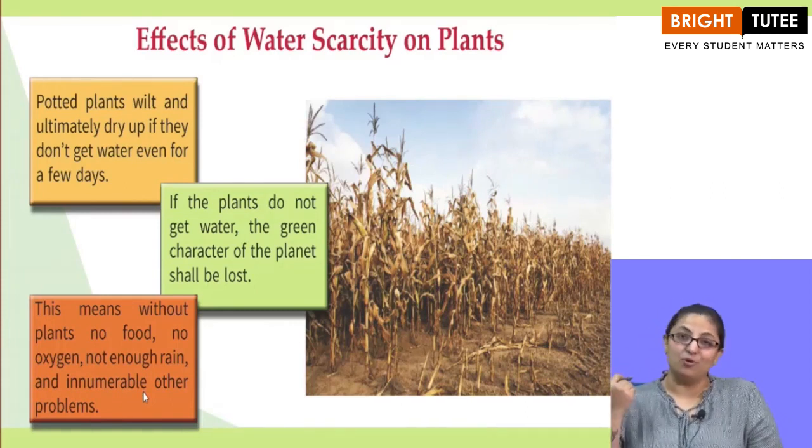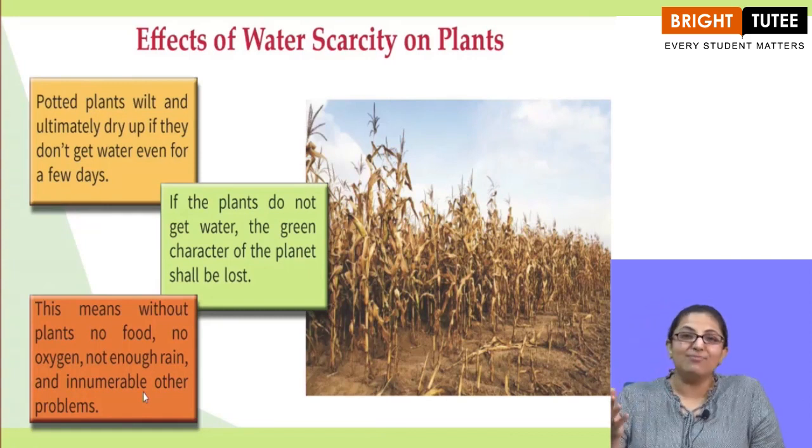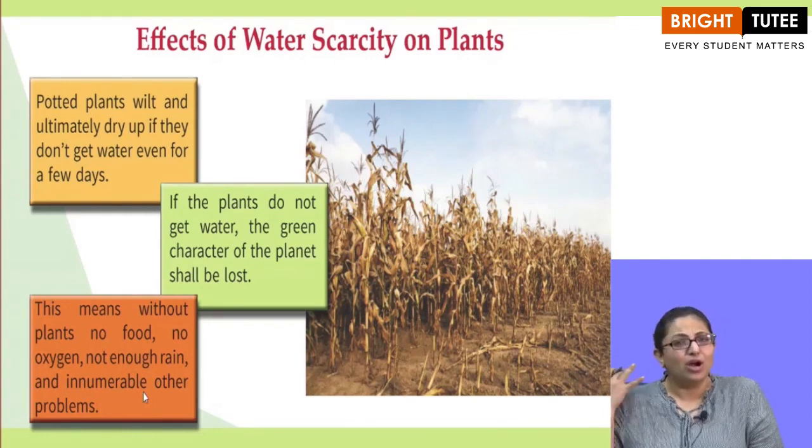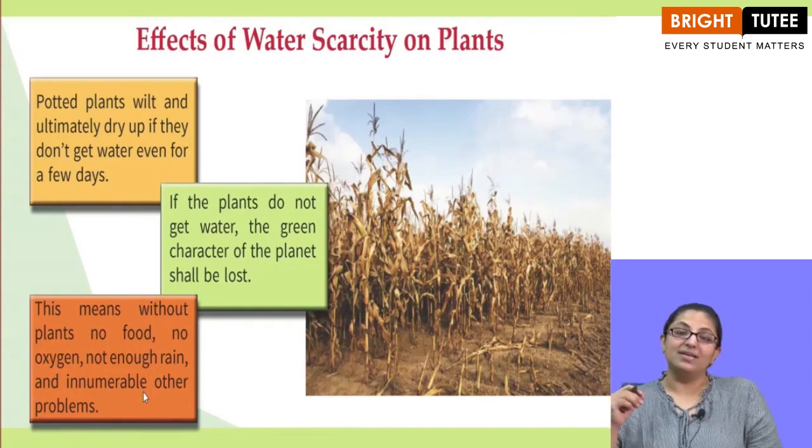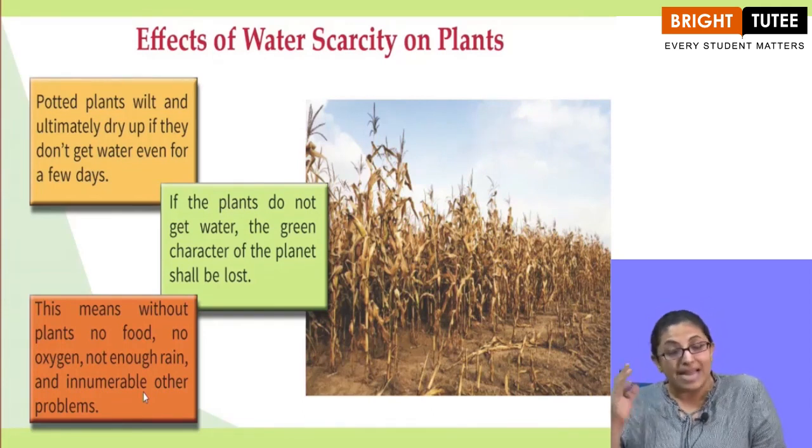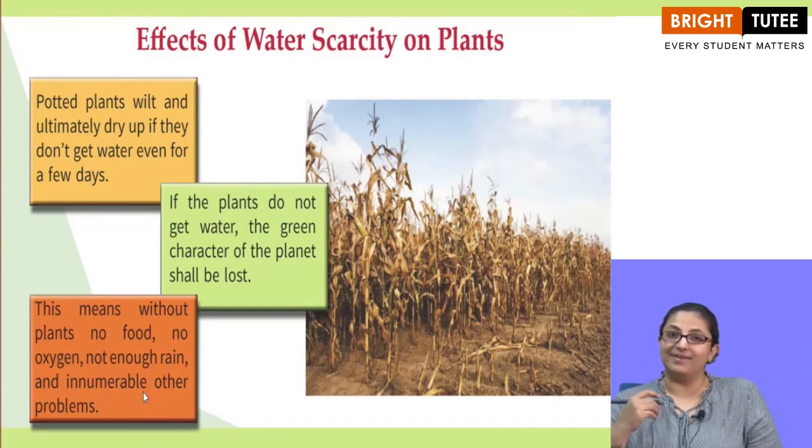How will we breathe if there are no plants? How will the animals which eat plants survive? Forget animals, how will we breathe if there is no oxygen? Nobody will be able to breathe, right? It will only be carbon dioxide in the complete atmosphere. We cannot imagine the consequences if the plants are not there. So basically, scarcity of water has actually a very serious effect on plants. That is the reason we must use water very, very mindfully and conservatively. Okay.